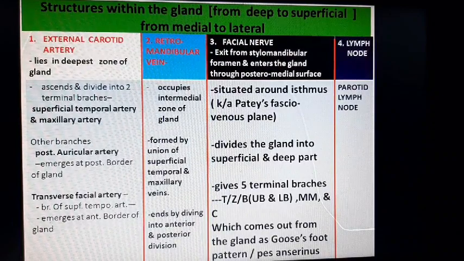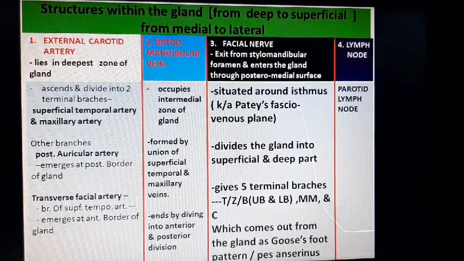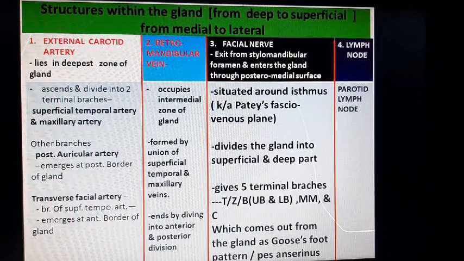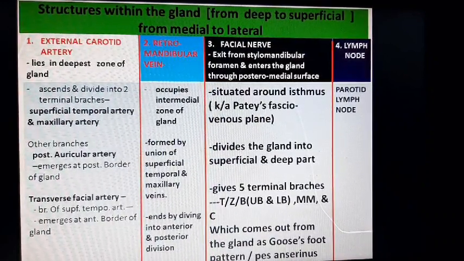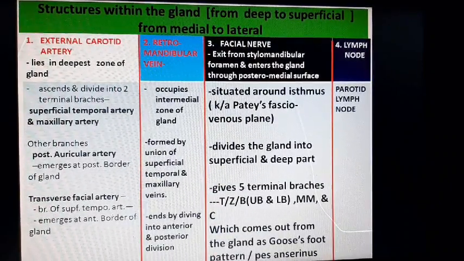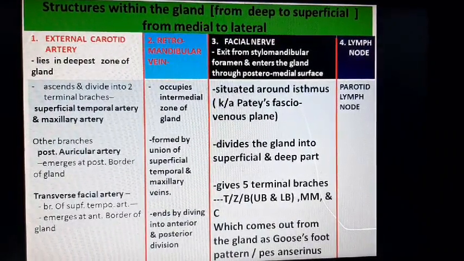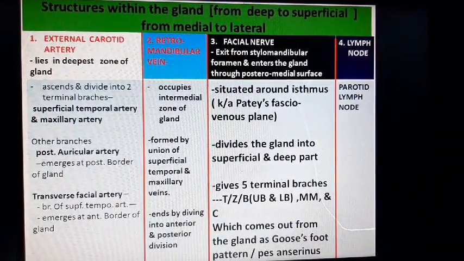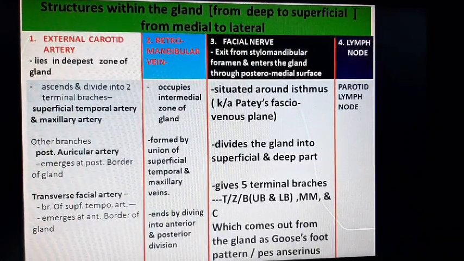The facial nerve inside the gland lies in a plane and the name of plane is Patey's faciovenous plane. Once again, Patey's faciovenous plane. It can be asked in viva. This facial nerve divides the gland into two parts, superficial and deep part, which is connected by isthmus.